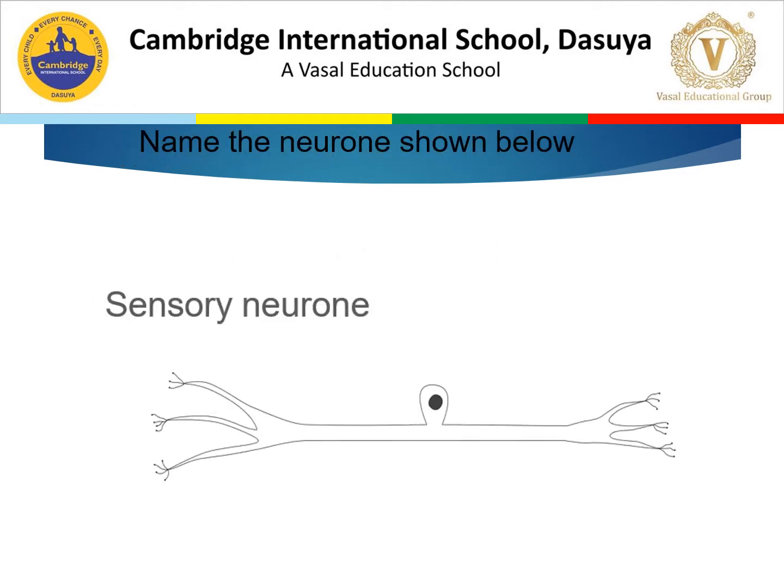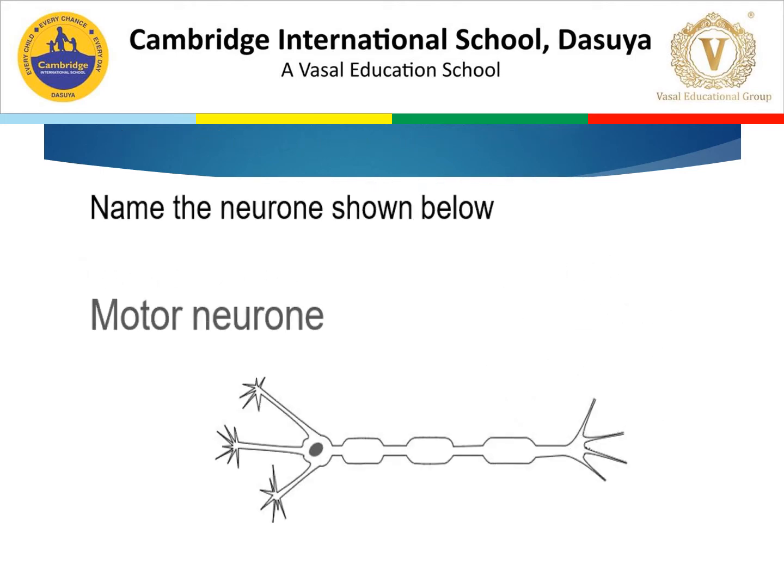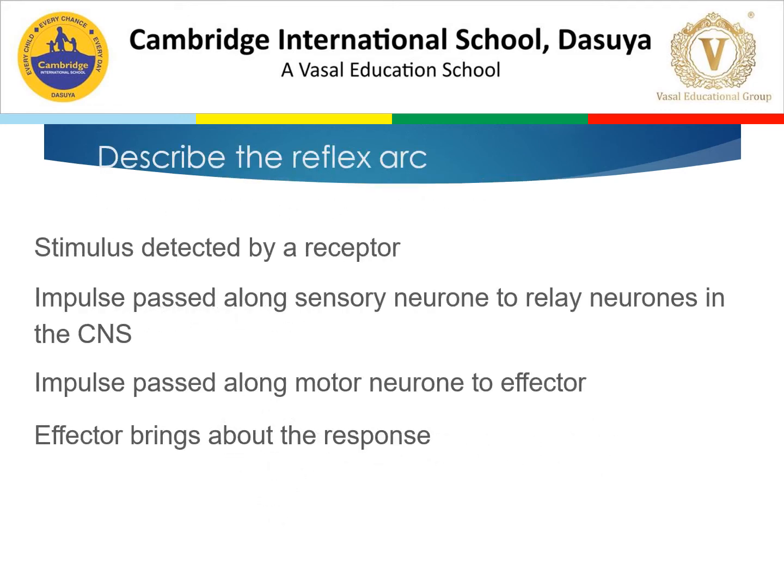Dear students, can you identify the neurons given below? Yes, it is a sensory neuron. And what about this neuron? In the diagram you can see it is a relay neuron or intermediate neuron. And this one, which acts on effector organs, is a motor neuron. Now the next question is, describe the reflex arc.